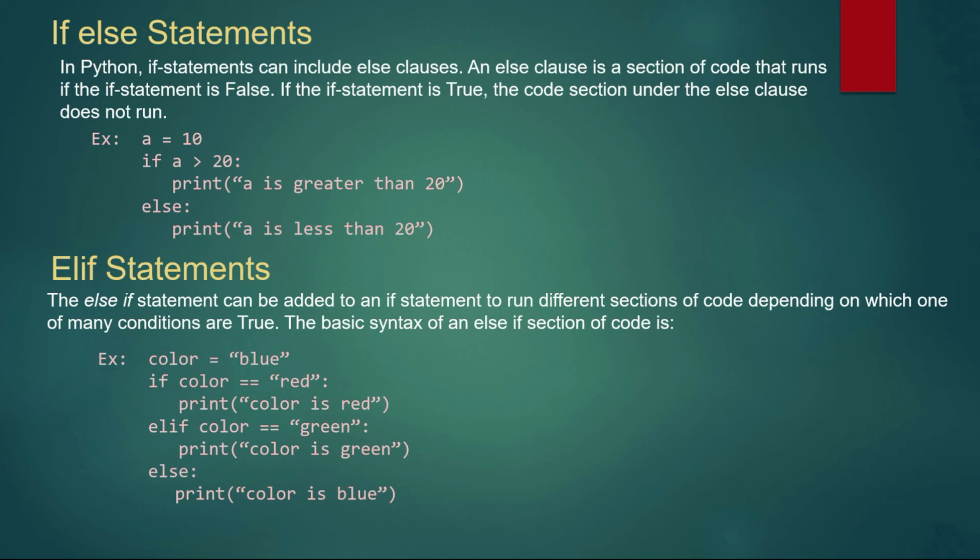We have to give some color like blue. If the condition is checking with red, it will print color is red. Otherwise it goes with else if, that will be false, then go with else. We will check in Jupyter Notebook.